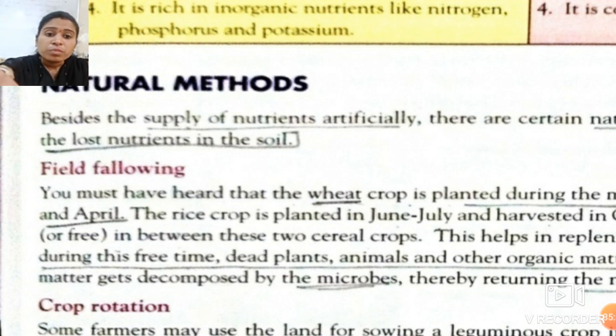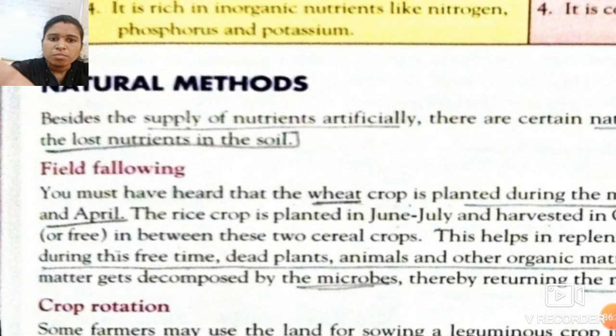So in that period, the plant residues, the animal residues are there, some dead plants, dead animals, some organic matter. So that organic matter during this free time gets decomposed by certain microorganisms, and that soil again gets the nutrients which were used by the wheat crop. So again the soil gets these nutrients back. So this is known as field fallowing.